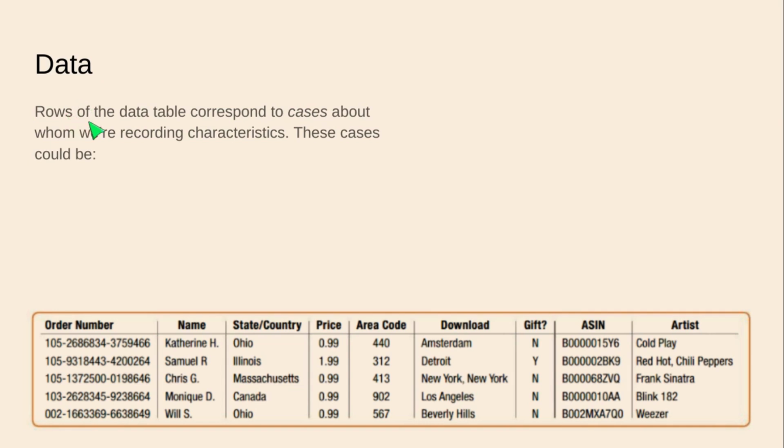All right, rows of the data table correspond to cases about whom we'll be recording characteristics. So each one of the rows here, this order number, our friend Kathleen H. from Ohio paid 99 cents from this area code for a song that was downloaded from here, recorded there, I don't know. It was not a gift. This ASIN number and this knockoff band from my generation that is still recording, I guess, half-decent stuff. So that whole row is a case.